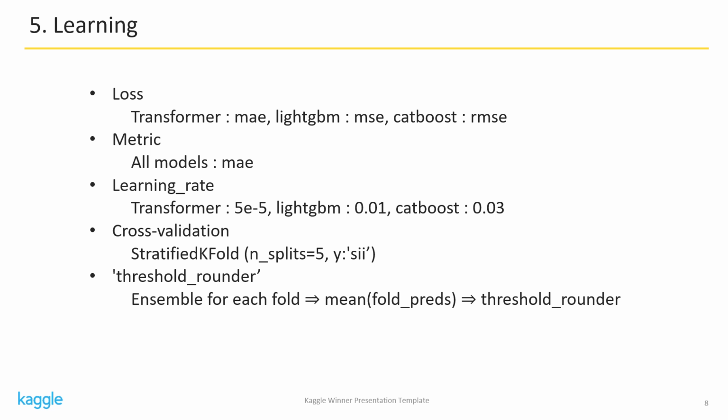I set the split for cross-validation to 5. The stratification method of stratified k-fold is SII. Since the scores for each fold were not stable, it may have been better to try other stratification methods. This point is also something to reflect on. The threshold rounder is as you can see. I used it in the last stage of prediction.